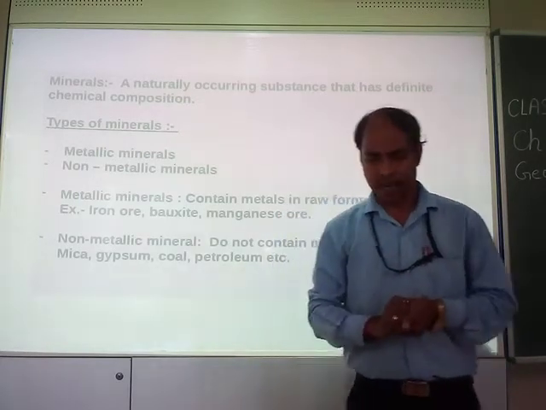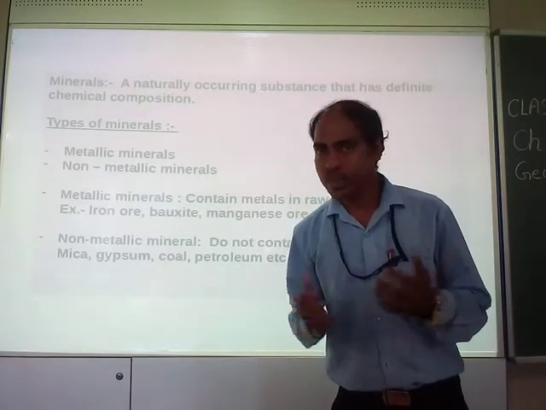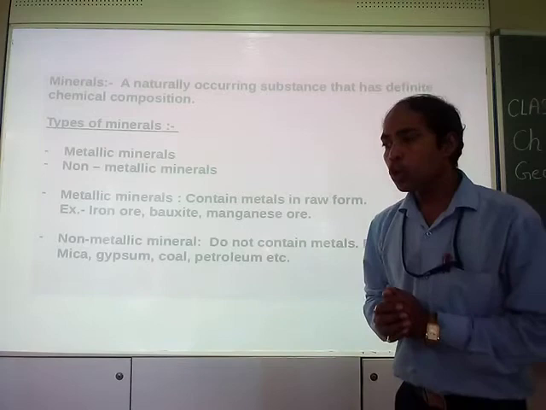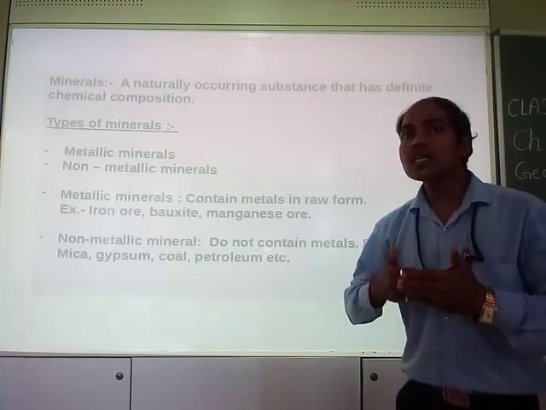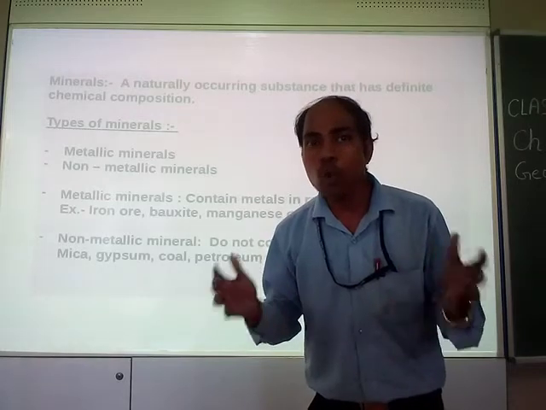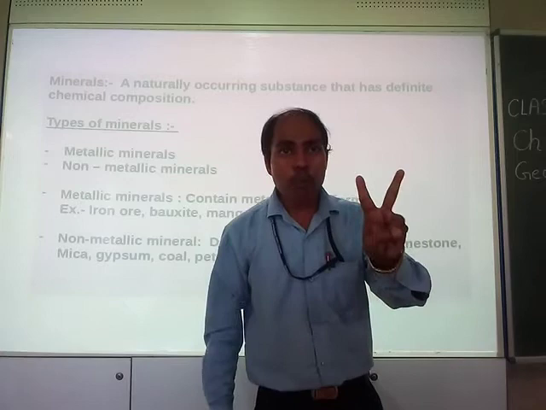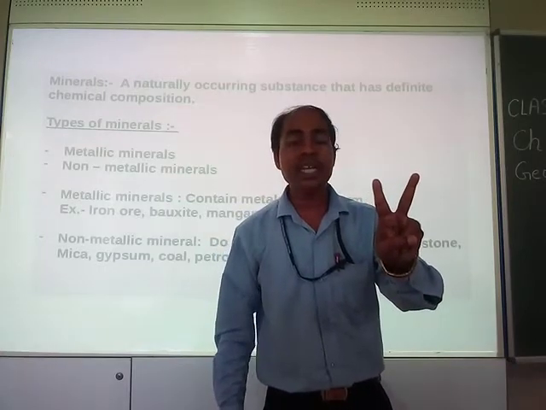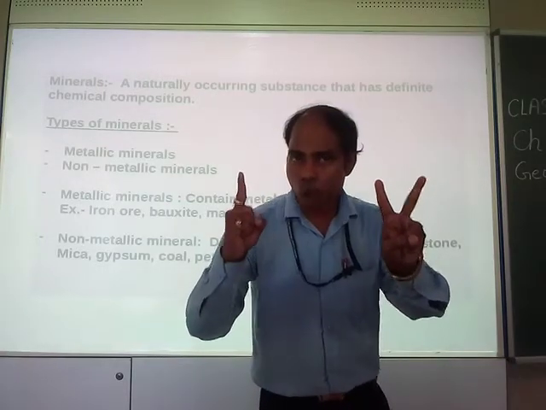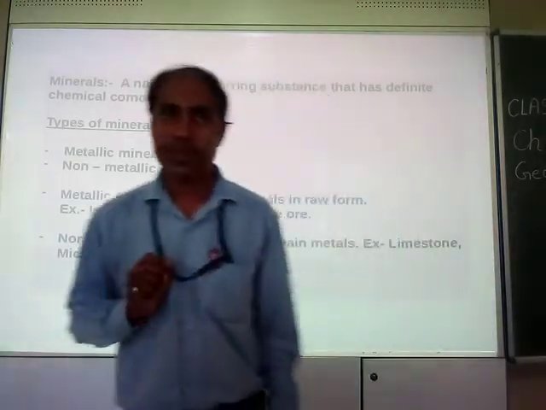For example, if you say water is a mineral, right? So it has a definite chemical composition, H2O. That means if we mix two parts of hydrogen with one part of oxygen, then only water is formed, right?